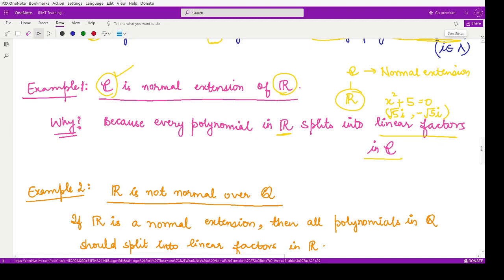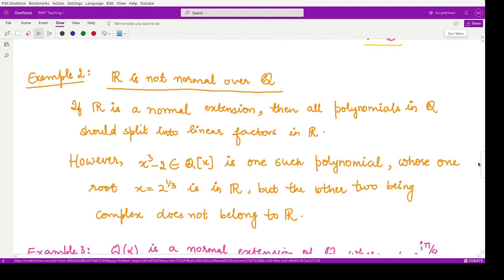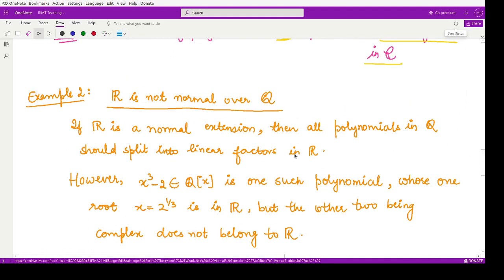But the field of real numbers is not normal over Q. Why is this so? Q is a subfield of the field of real numbers, or R is an extension field of the field of rational numbers. So if R is a normal extension, then all the polynomials in Q should split into linear factors in R. This is required by the definition of normal extension.